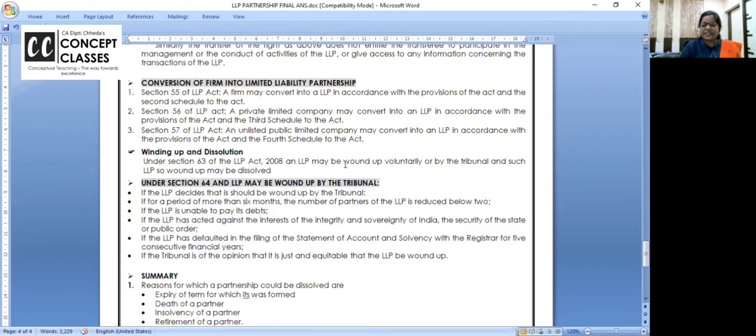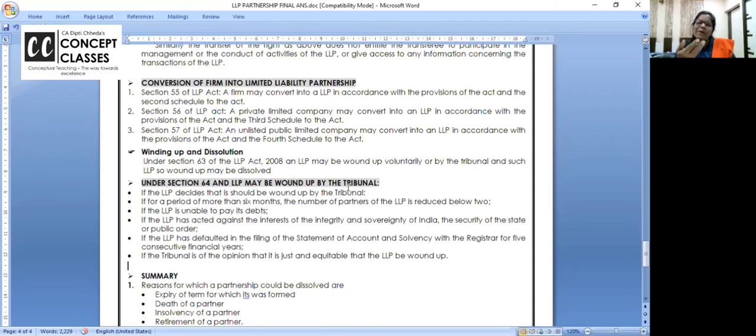Under section 63, an LLP may be wound up voluntarily. The LLP can go. Sometimes they came up for some work and the work is over, or they want to close, for retirement, health issue, whatever. Or by the tribunal, an LLP so wound up may be dissolved. Under section 64, an LLP may be closed by the tribunal, which is a forced winding up.